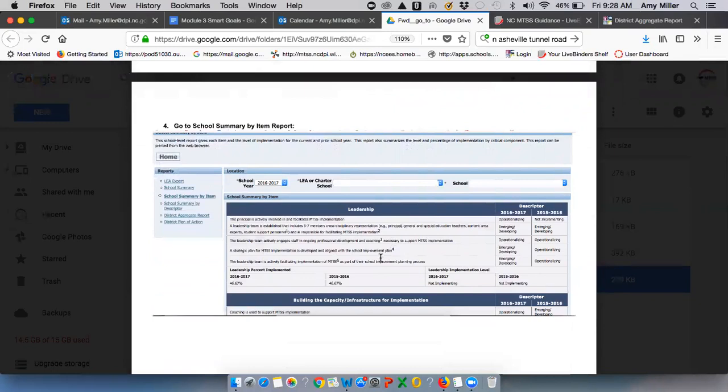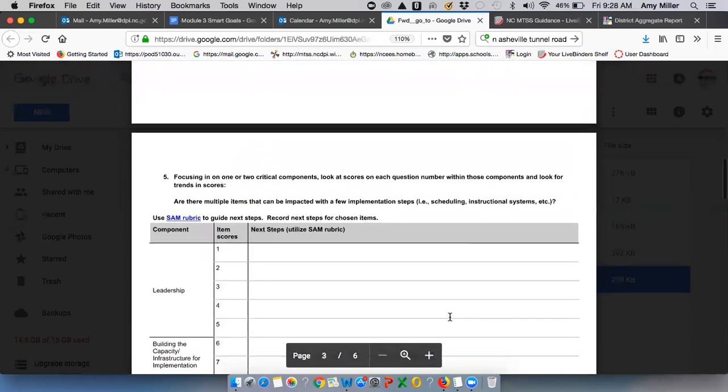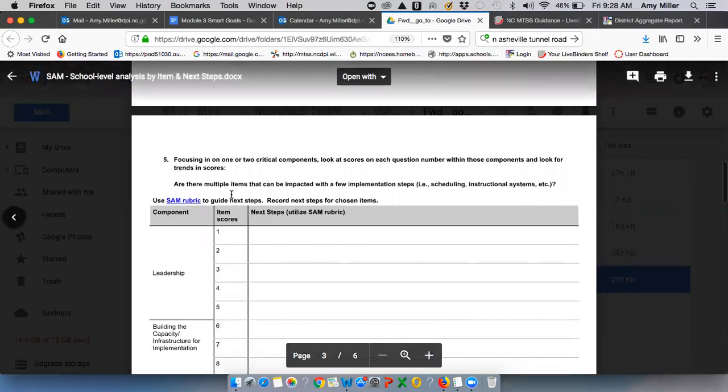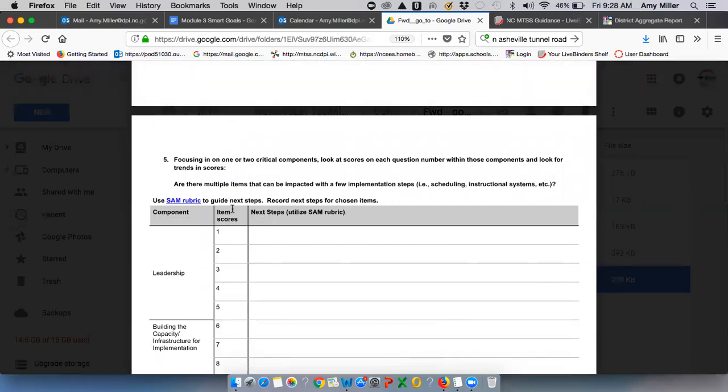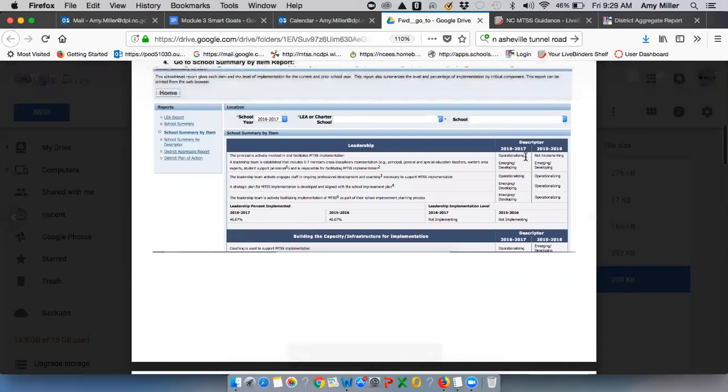So we focus in on one of those critical components and say, okay, how do we use this data about where we are currently, and look across that SAM rubric to say, are there some items that we can impact with just a few implementation steps? So for example, if we look across leadership, we can see what is our current score on some of those leadership components. Where are we currently? This one says we're operationalizing for item 1.